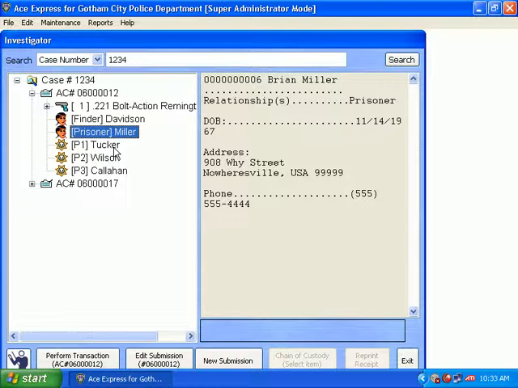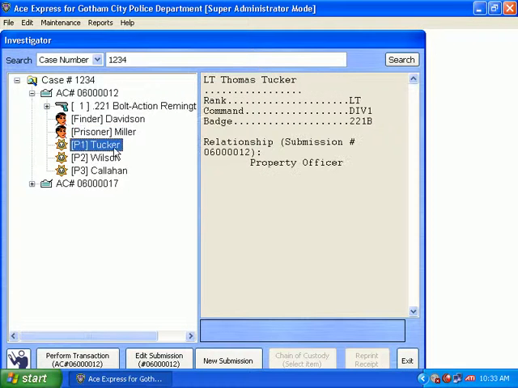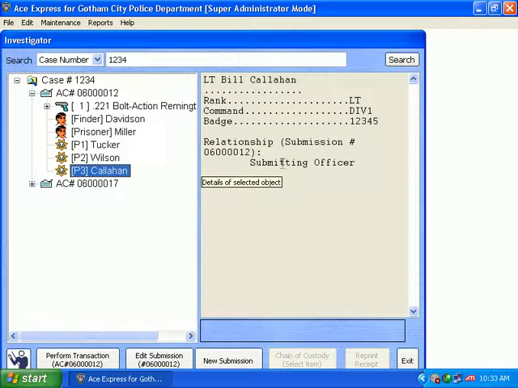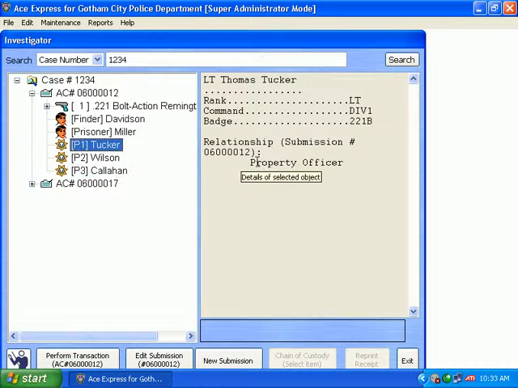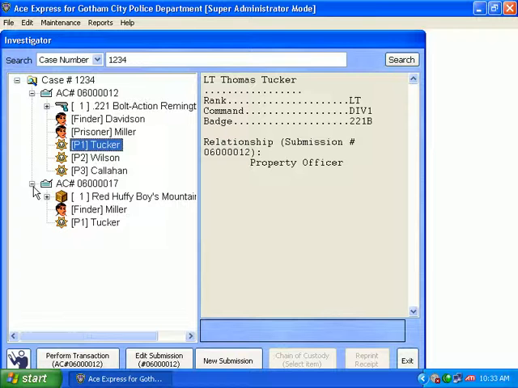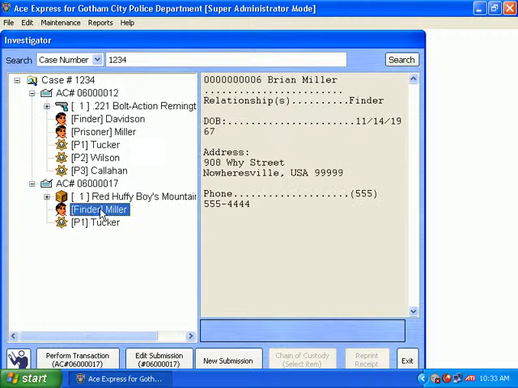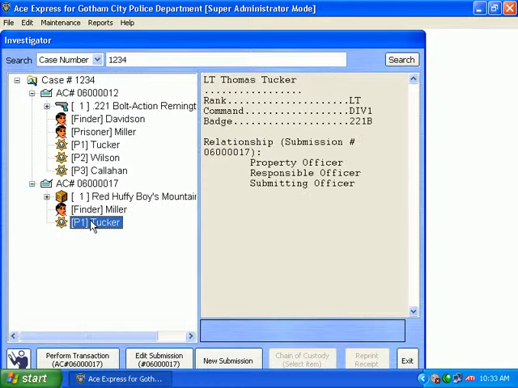Here are several officers that were involved with the submission. Thomas Tucker, David Wilson, he was the responsible officer. Bill Callahan was the submitting officer. Tucker was the property officer who entered the information. And you will notice that down here, not as much information, but still, here we can see the item, the person involved with it, if there are any, and the officer. Keep in mind that Tucker here was both the property, responsible, and the submitting officer for all this. So instead of 3 officers, you have 1 that had 3 responsibilities here.